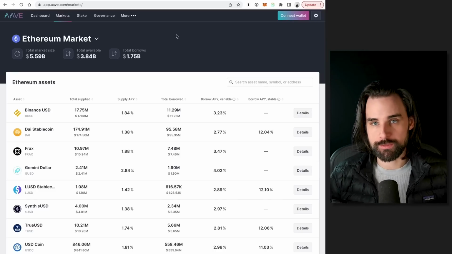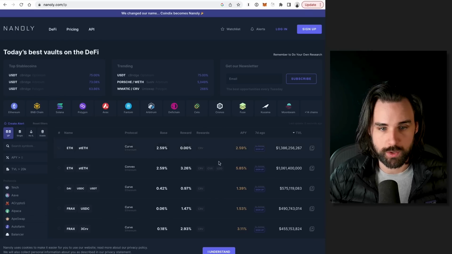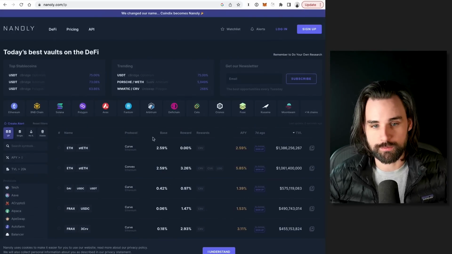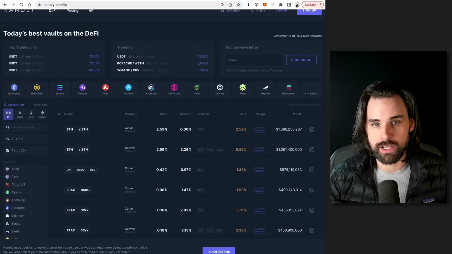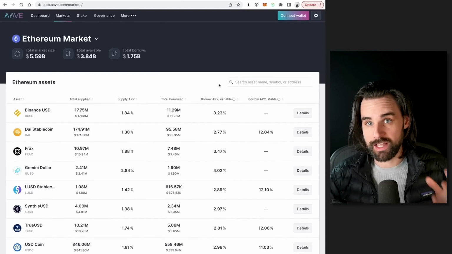And the farming really comes from people trying to find the best yield. So there's lots of different ways you can do this. You can look at websites that'll tell you what the current best yields are on certain cryptocurrencies, and you can move around from application to application to try to maximize that. Or you can use techniques to boost the yield. And that's where the flash loans come into play.